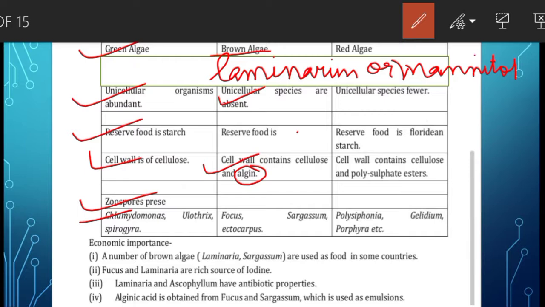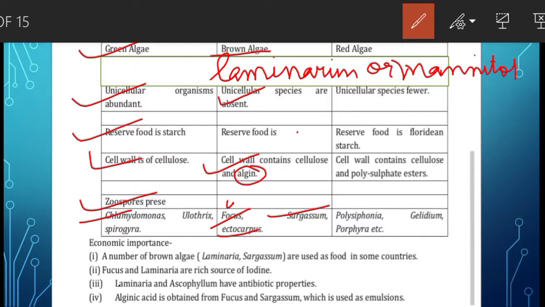And in many brown algae, the diploid generation or phase is dominant. The haploid phase is either microscopic, means it cannot be seen with our naked eyes, or represented by gametes only. Examples are Fucus, Sargassum, Ectocarpus.